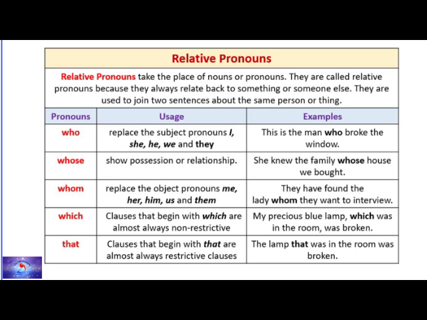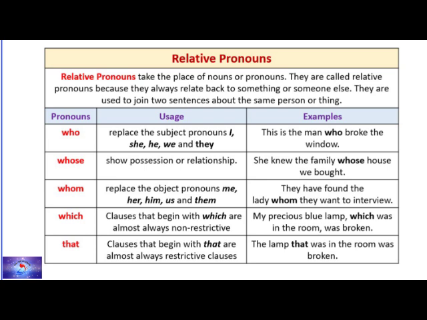They are called relative pronouns because they always relate back to something or someone else. So always it refers to something or someone. So they are used to join 2 sentences about the same person or thing. So usage of this is going to relate the same person or the same thing that you're going to talk about in a sentence. So here, as I told you, who, whose, whom, which and that, you can just see the usage here and the example.